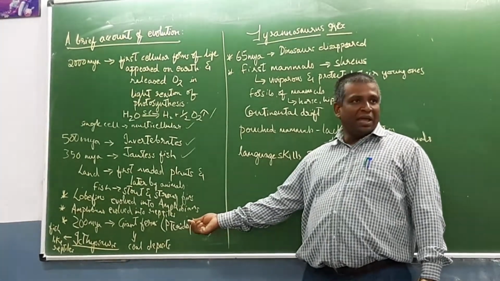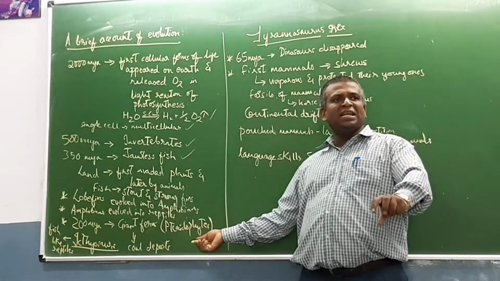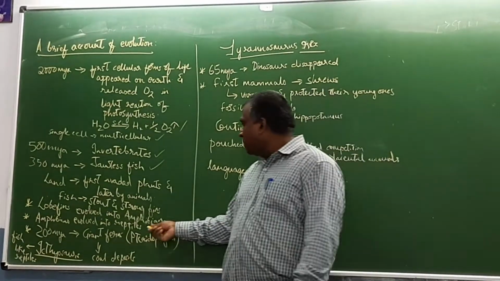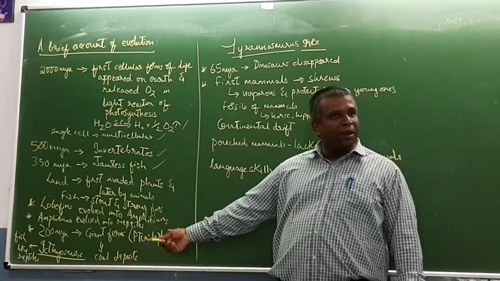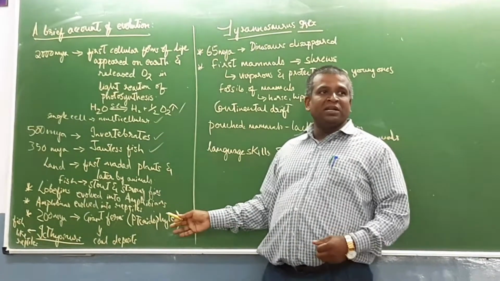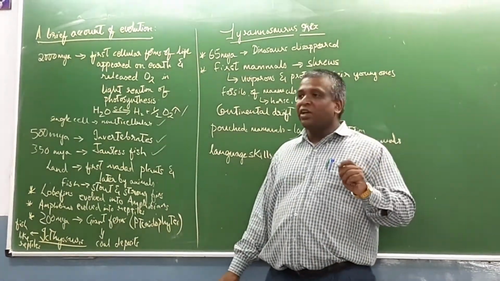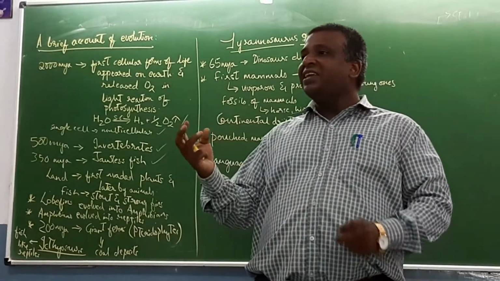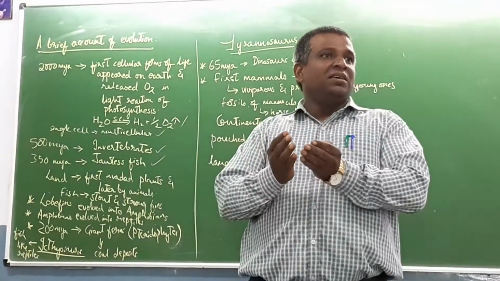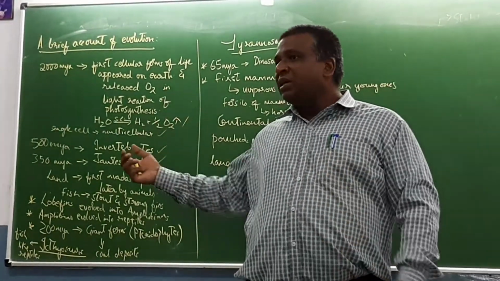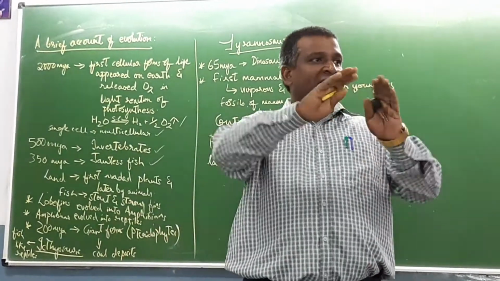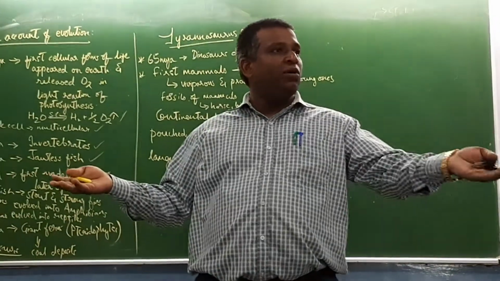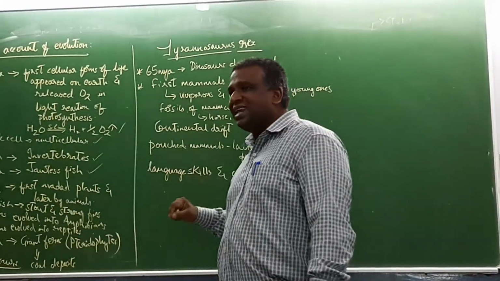Amphibians were completely terrestrial, but they required water for completion of the life cycle. The amphibians later evolved into reptiles. The reptiles evolved into birds. But reptiles had a golden period. Why were they more able to survive than amphibians? Because they had eggs covered by calcareous shells, which never desiccated the egg. In amphibians, the eggs were not covered by a calcareous shell. They were openly available in water, and if the water evaporated, they also died. Their survival chances were less.